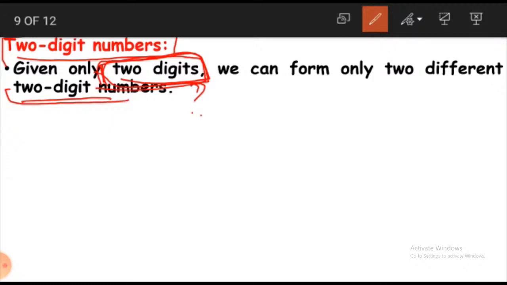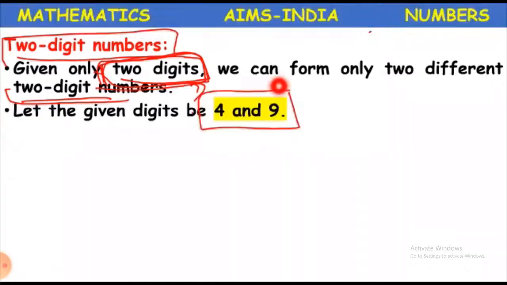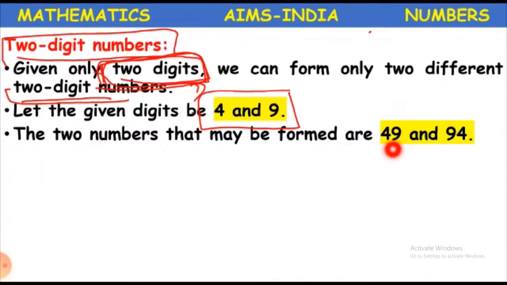What it is saying here is that we can form only 2 different 2-digit numbers from these 2 digits. Can you say what the 2-digit numbers formed with 4 and 9 will be? Yes, the 2-digit numbers formed using 4 and 9 are 49 and 94.